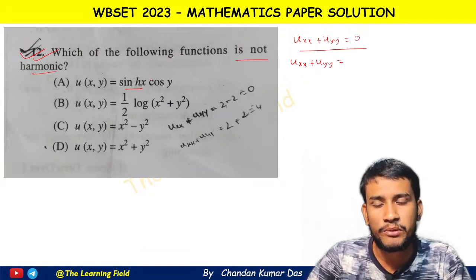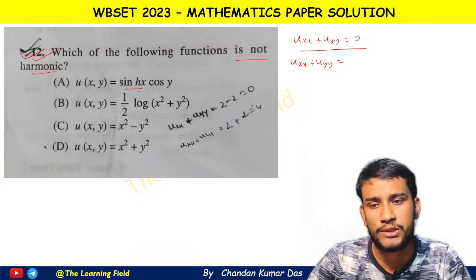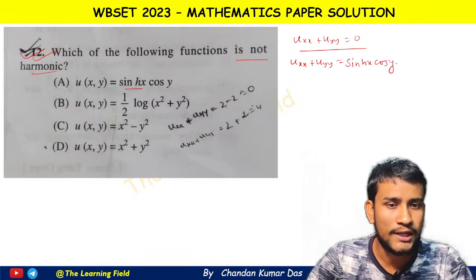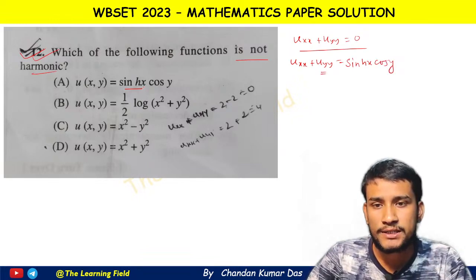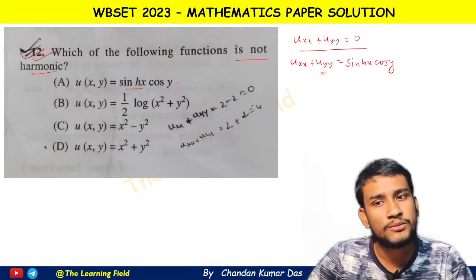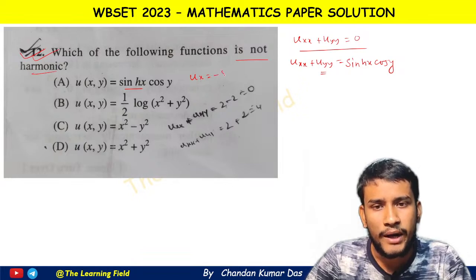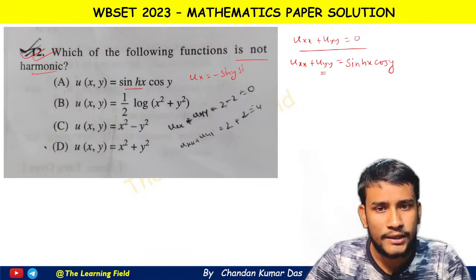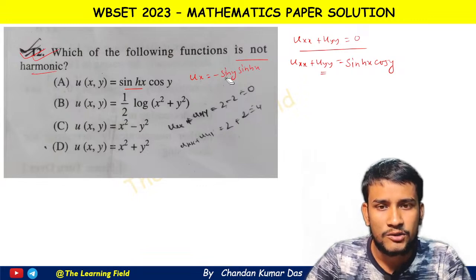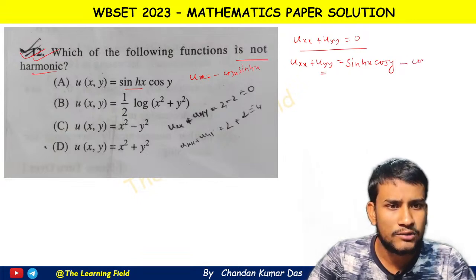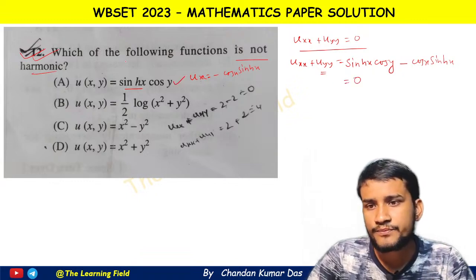see, sine hyperbolic x, derivative of sine hyperbolic x means cos hyperbolic x, and then again derivative with respect to x, we get sine hyperbolic x cos y. And now for uyy, sine hyperbolic x fixed, the derivative of cos y means minus sine y. With this minus sign, we can write ux equal to minus sine y and sine hyperbolic x, and then uxx should be cos, so we get again minus cos x and sine hyperbolic x, so this is equal to 0. That means this is the harmonic function.